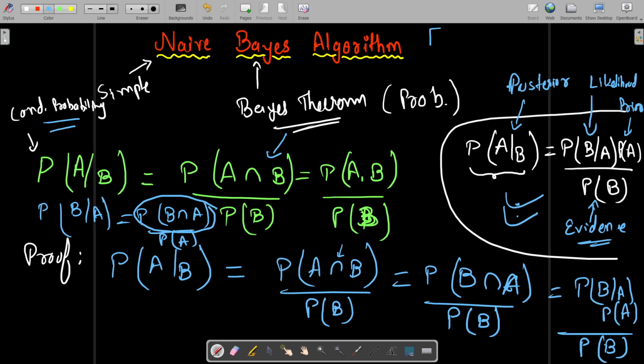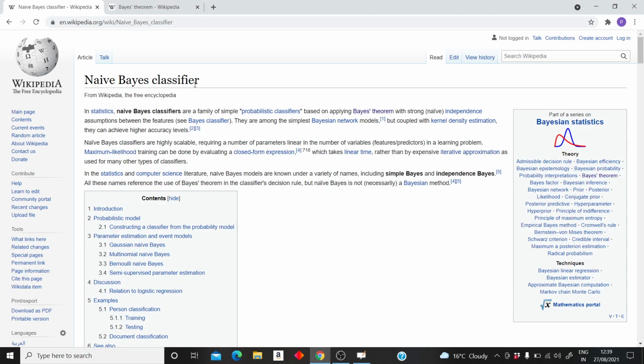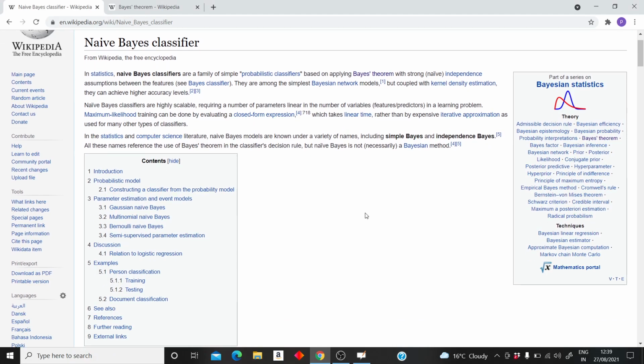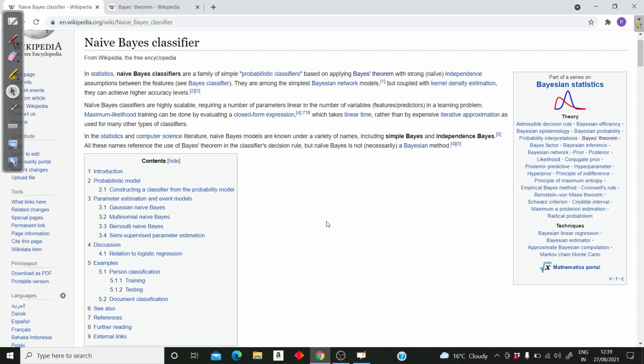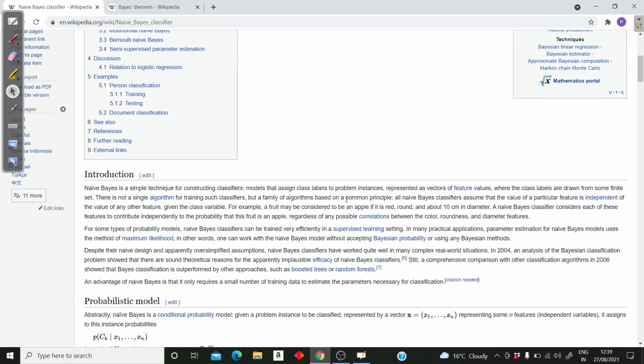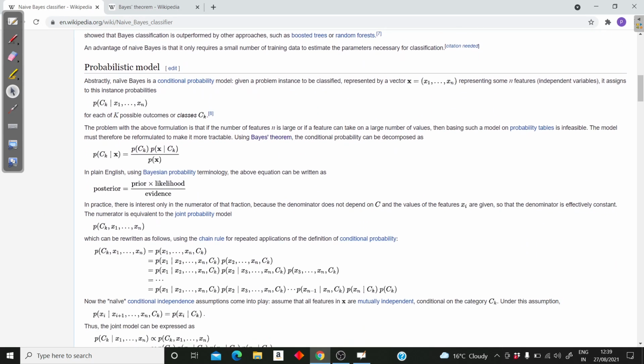In naive Bayes there will be something called class conditional probabilities, or we can say conditional independence. The name naive here comes from this assumption: we'll assume that we have conditional independence between the features. All these might be scary terms as of now, but everything will be crystal clear. Let's go towards this Wikipedia page. You can see here that this is the naive Bayes page, and everything is very nicely explained here.